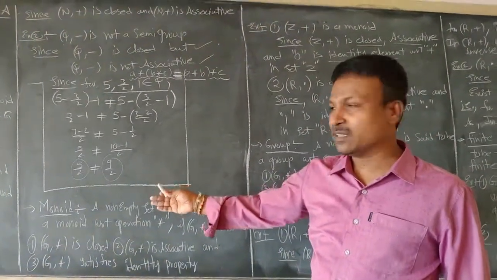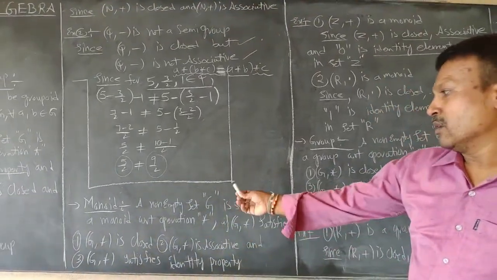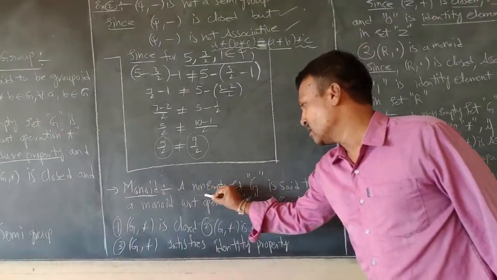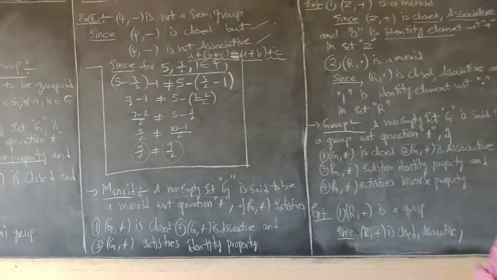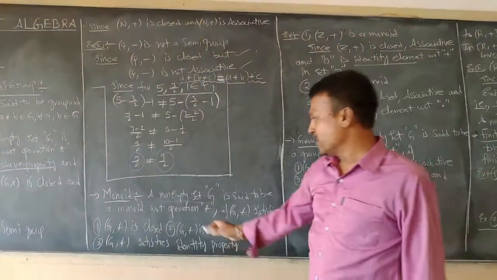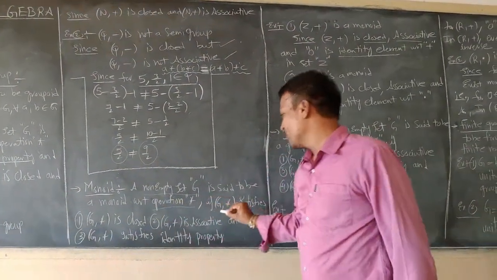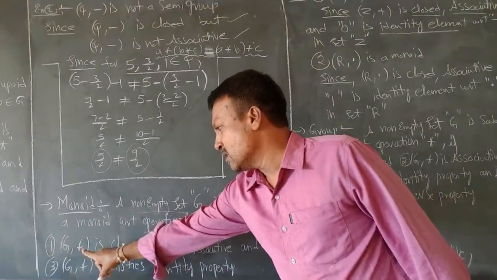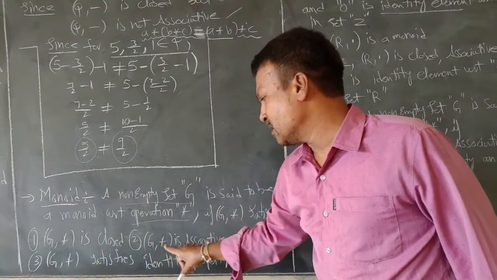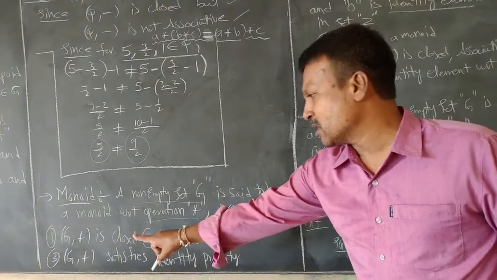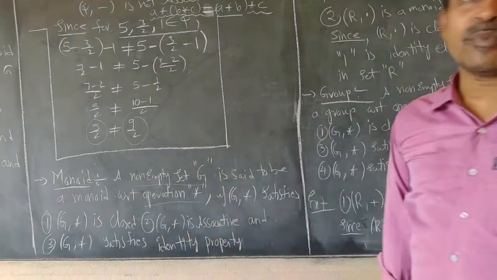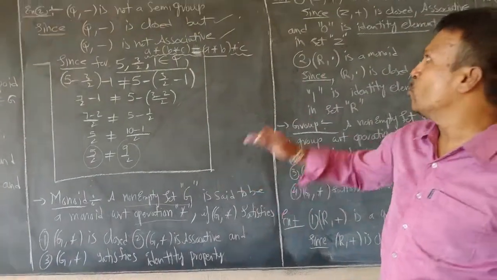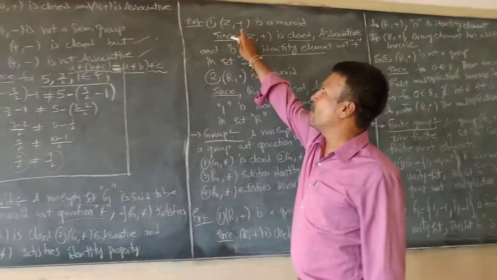Right. If I move to the next definition, that is monoid. Monoid. What does monoid state? A non-empty set G is said to be a monoid with respect to operation star if G, star satisfies three properties. The first property is G, star is closed, G, star is associative and G, star satisfies the identity property.